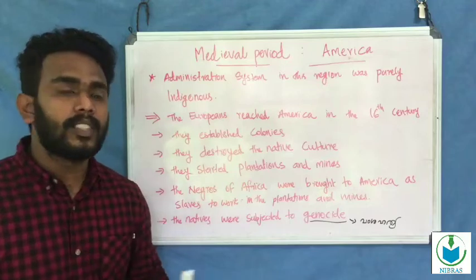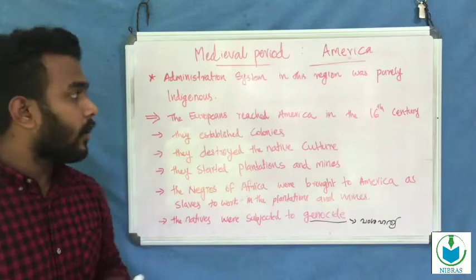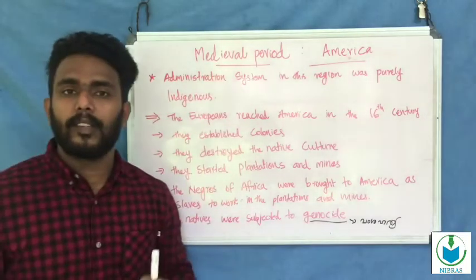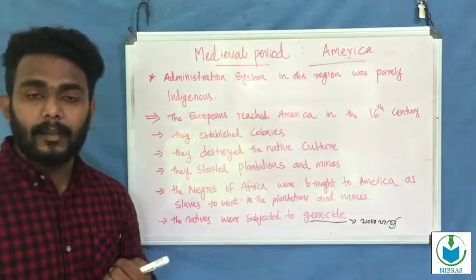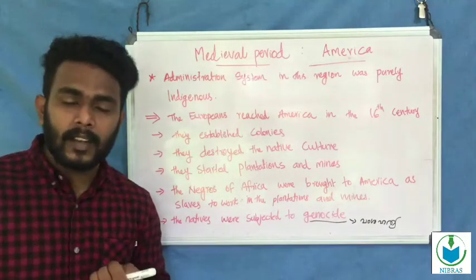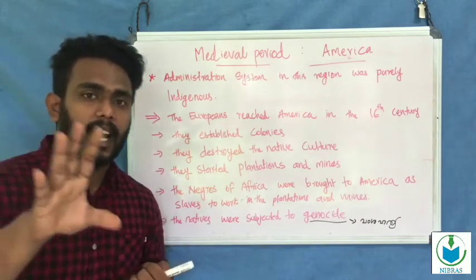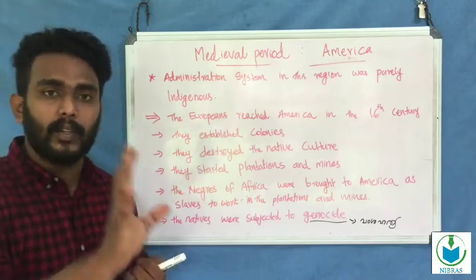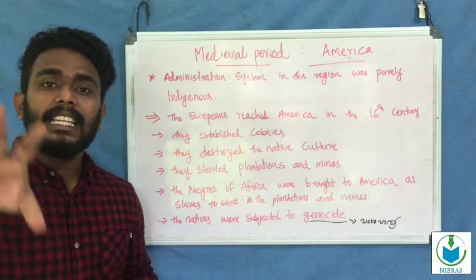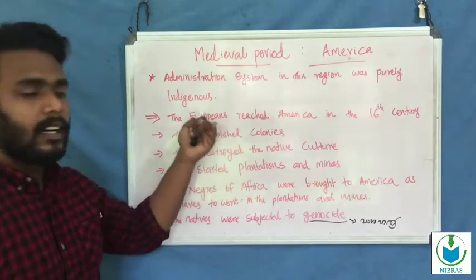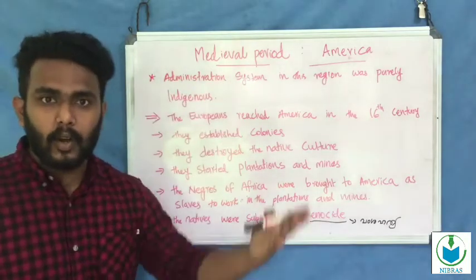They were subjected to genocide. Genocide means the Vamshahatya. These are the features of the medieval period in America. We said that there existed some civilizations in both North America and South America, and that civilization continued in the medieval period, and the administration was purely indigenous. In the 16th century, Europeans came to America and established colonies.